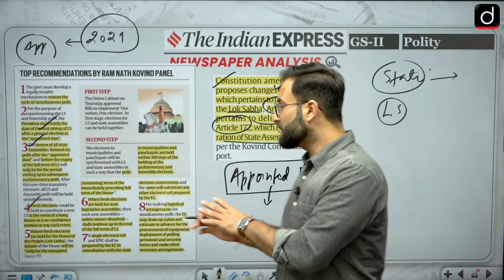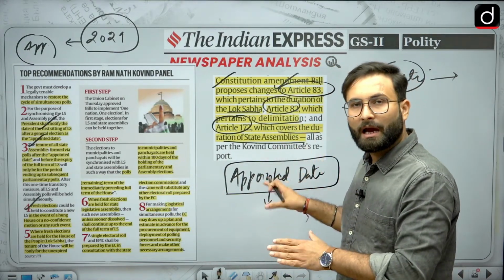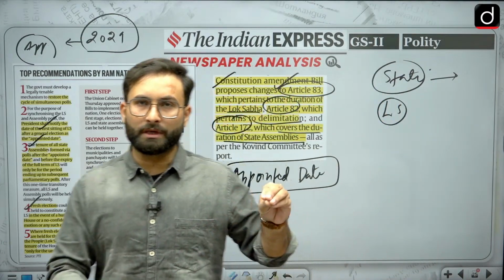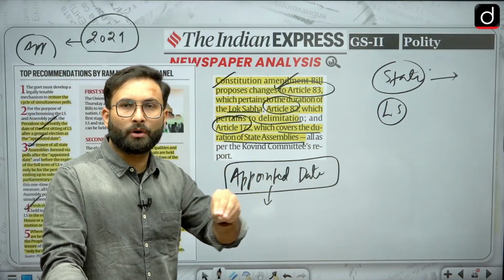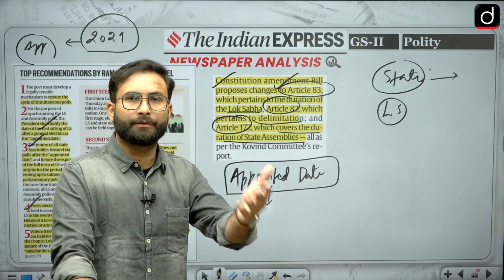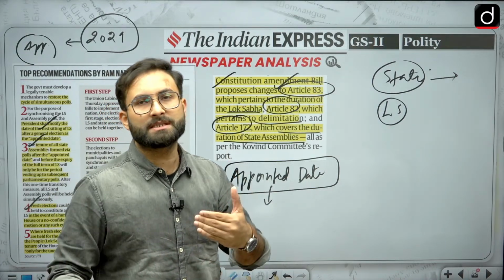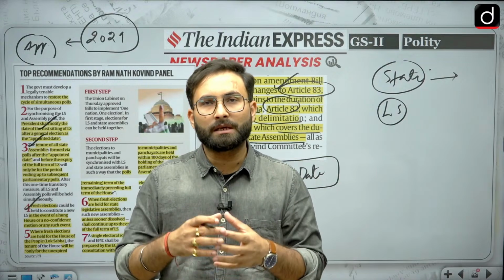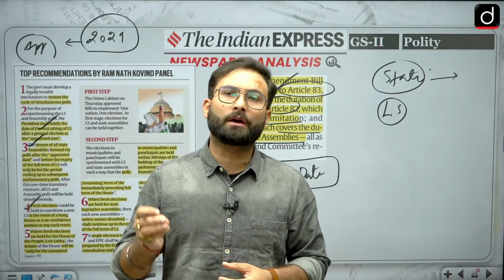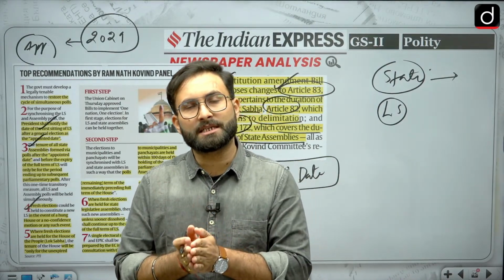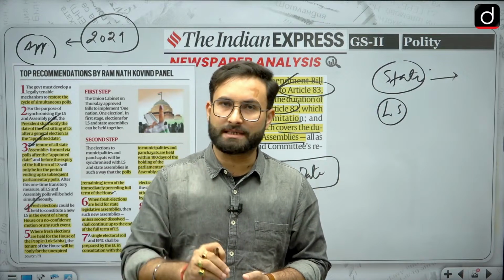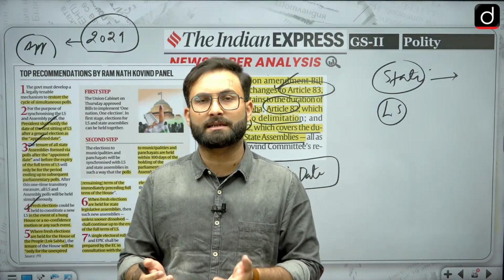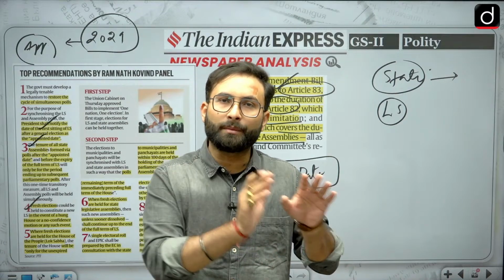Now here we are saying that once the appointed date is there, the state assemblies will have a decided time period, till that only they will be performing, and after that there will be fresh elections. Now what happens if after fresh elections there is no majority, or there is a hung assembly, or if the Lok Sabha is dissolved? In such cases you will be going for fresh elections, and the Lok Sabha formed after the fresh elections will be valid for the remaining period of time.